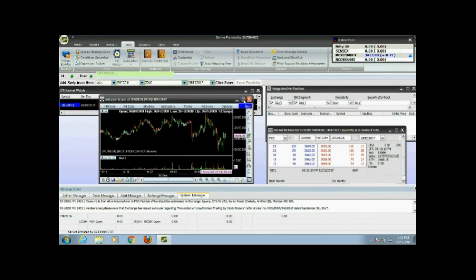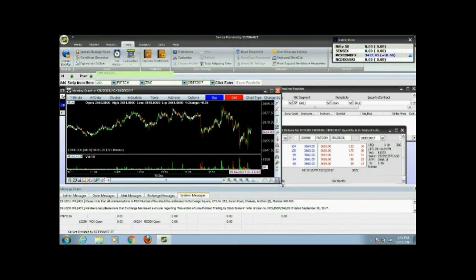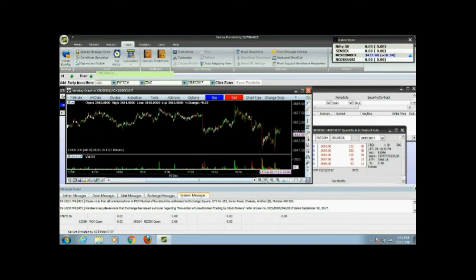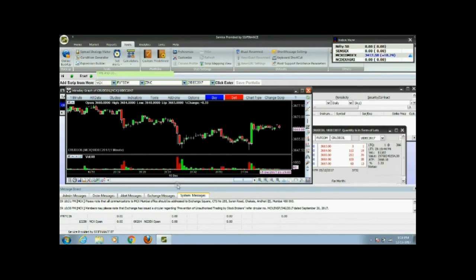Now here you can see we can get a daily graph, we can see tick by tick, 1 minute, 3 minutes, 5 minutes, 10 minutes, 30 minutes, x minutes, 1 hour, 2 hours, 3 hours, 4 hours, weekly, monthly, and yearly also. This will help you understand the market positions and the movement. Suppose we trace the daily chart, so we will say that, okay, this is a 1 minute chart.